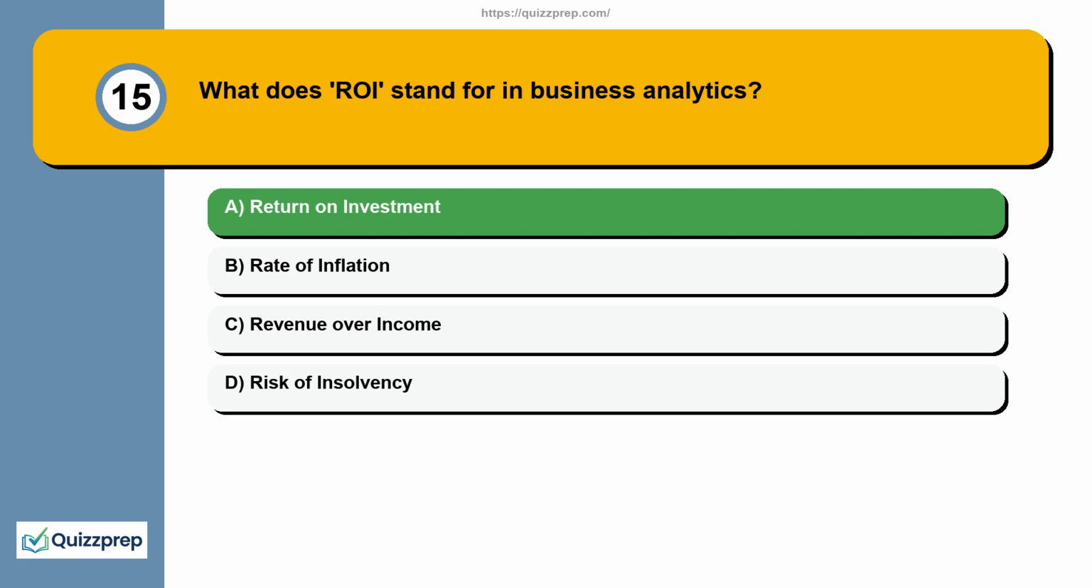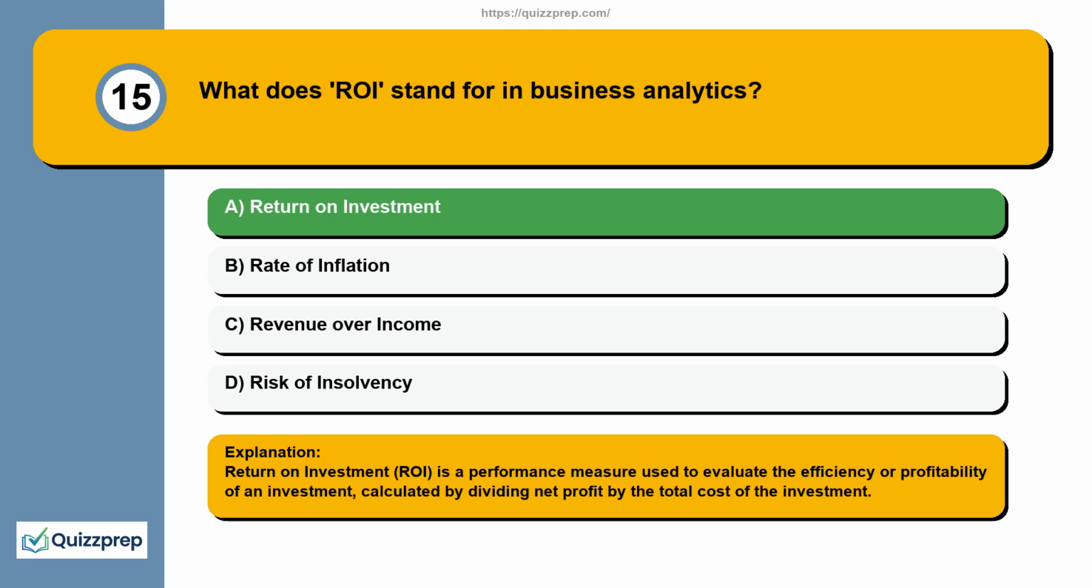Return on investment. Explanation. Return on investment, ROI, is a performance measure used to evaluate the efficiency or profitability of an investment, calculated by dividing net profit by the total cost of the investment.